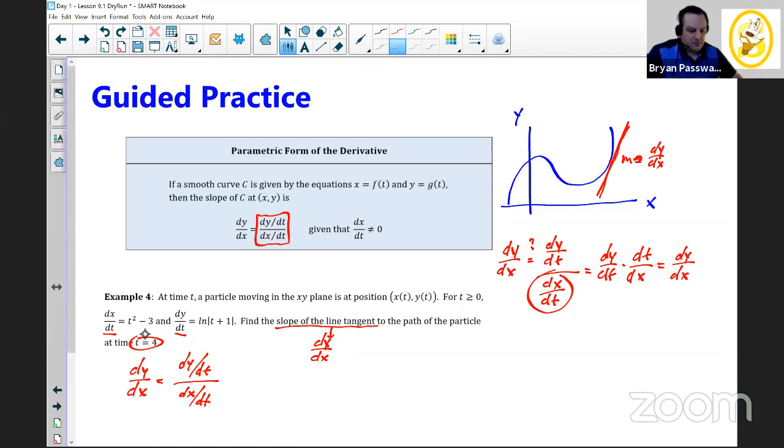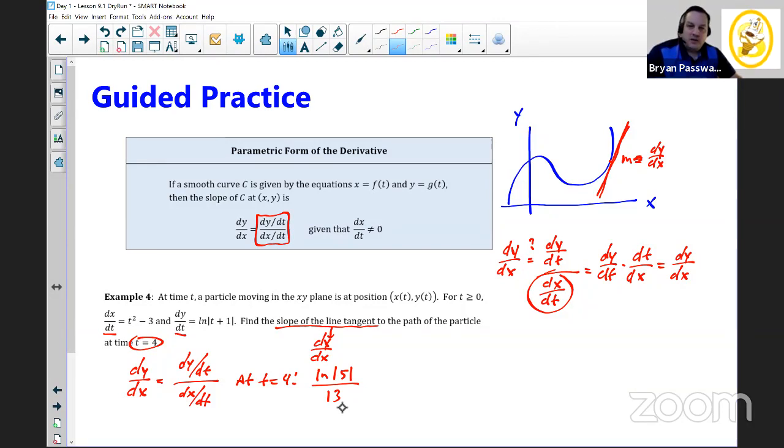So if I plug 4 into these equations, dy on top is going to give me the natural log of 5 over, plug 4 into the second equation, and you get 4 squared minus 3, which is 13.